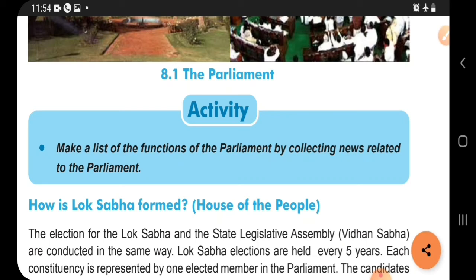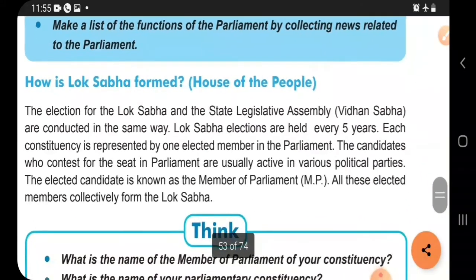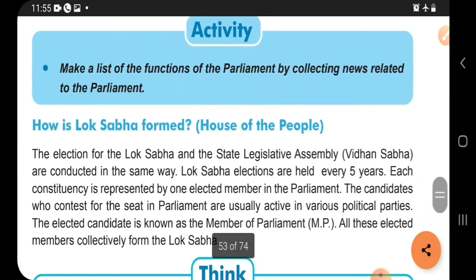I am just hearing that. I am also regularly watching the news, and in that I have seen that for the last 9 days the Parliament has had a problem running the discussion. Why? Because the opposition parties have so many queries and problems against the government. So the session is going like that, but whatever it may be,